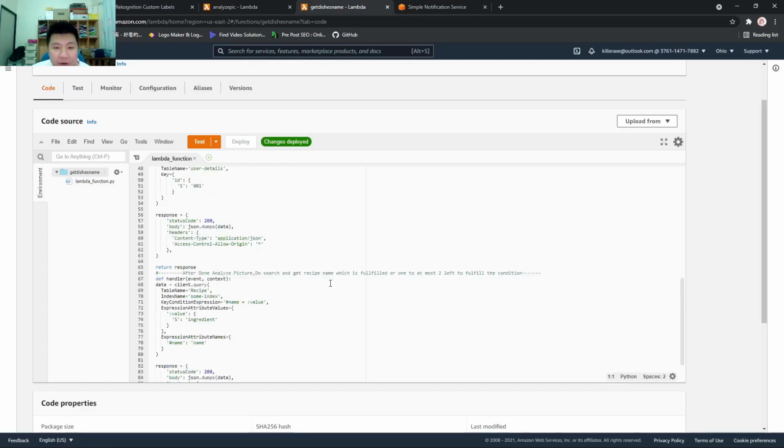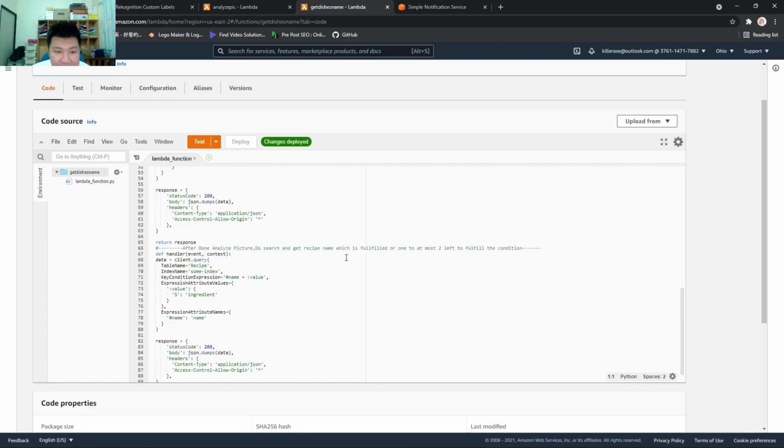which is to find out which recipe is fulfilled. We get the name of the recipe, and if the recipe is fulfilled, then it will send to the SNS. Also, if one or two ingredients are left out, then it will also send to the SNS, so that the user can know which food they can currently make, and also the food for which they are missing one or two ingredients that they need to either buy or get.